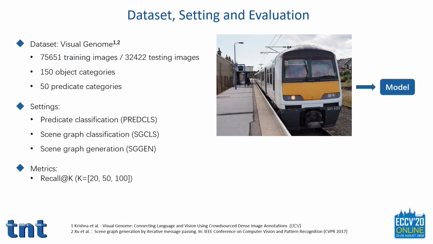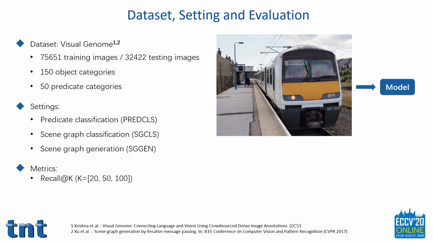We validated our method on the Visual Genome dataset for the task of scene graph generation. For fair comparison, we adopted the data split from Xu, which is the most widely used. The training set has about 75,000 images, while the test set has about 32,000 images. According to the data preprocessing strategy, the most frequent 150 object categories and 50 predicate types are selected.